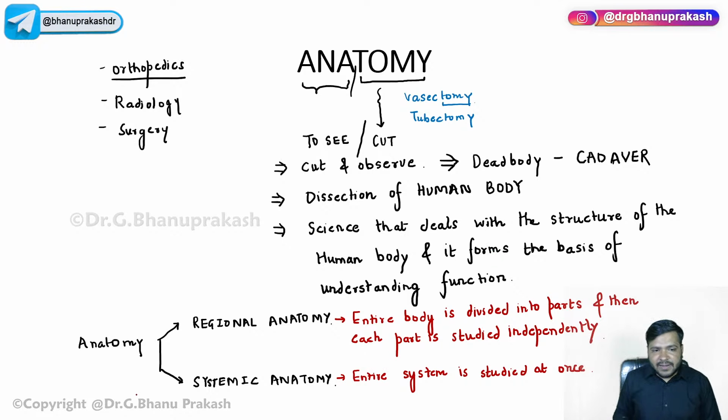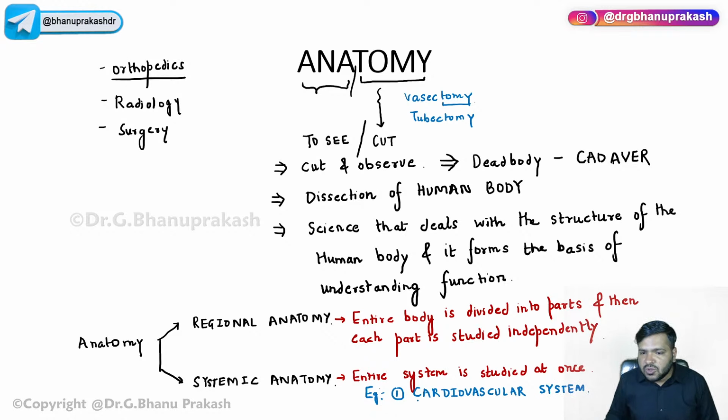Now, let me take an example that you already know. We have one system in our body called the cardiovascular system. When I say cardio, you guys will tell me what the term cardio means.